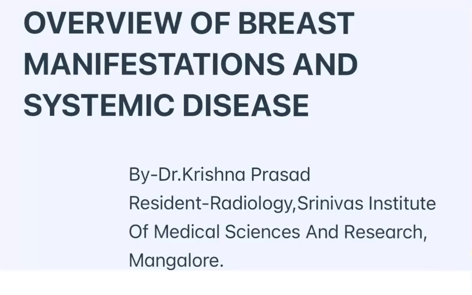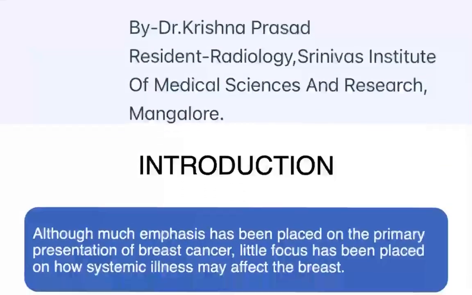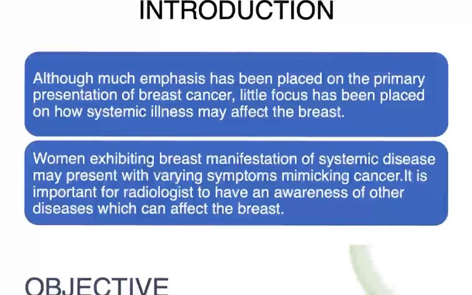My topic is Overview of Breast Manifestation and Systemic Disease. Introduction. Although much emphasis has been placed on primary presentation of breast cancer, little focus has been placed on how systemic illness may affect the breast. Women exhibiting breast manifestation of systemic disease may present with varying symptoms mimicking cancer. It is important for radiologists to have an awareness of other disease which can affect the breast.